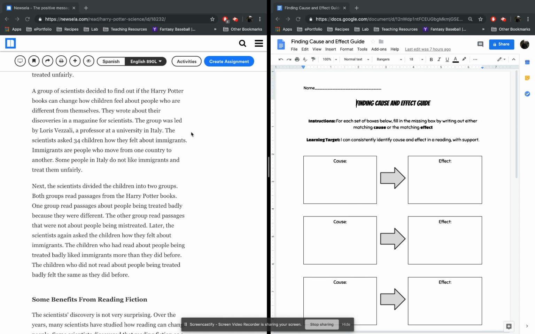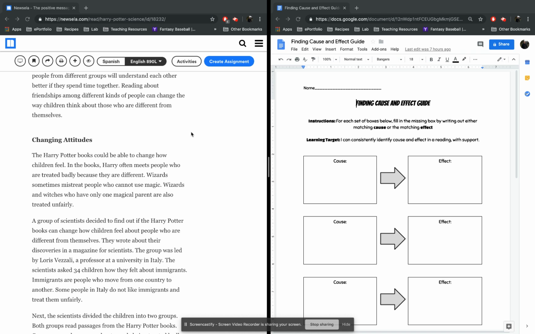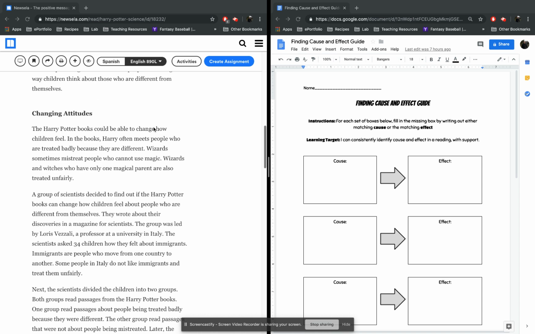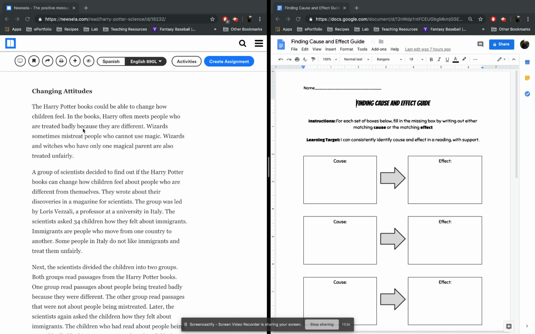So I have a reading here. This is just going to be part of a reading that is about the Harry Potter book series. And it has a pretty clear example of cause and effect. So we're going to look at this section called Changing Attitudes. And first I will read it out loud for you.